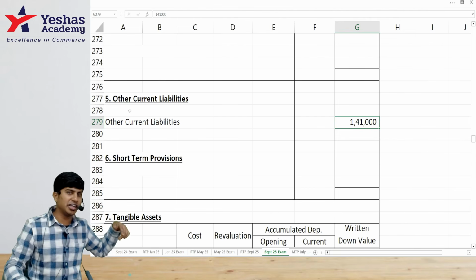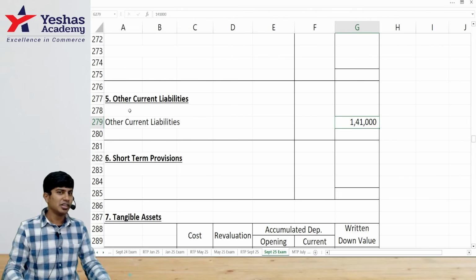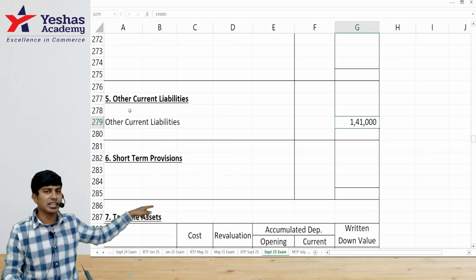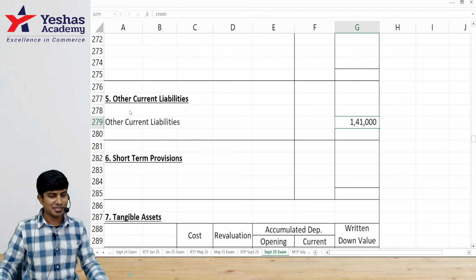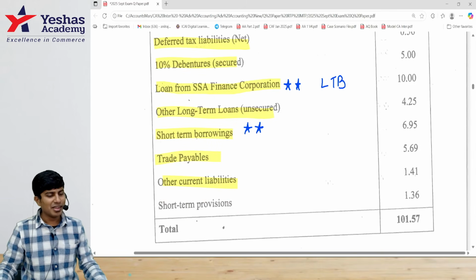You're asking for a tongue twister in English. I've given it to you in accounts. In other current liabilities, other than this other current liabilities, there are some other current liabilities. Not able to follow, sir. It's okay. You understood, no?